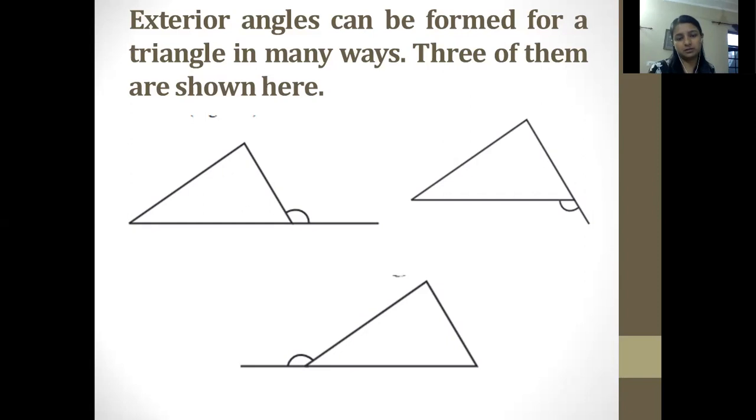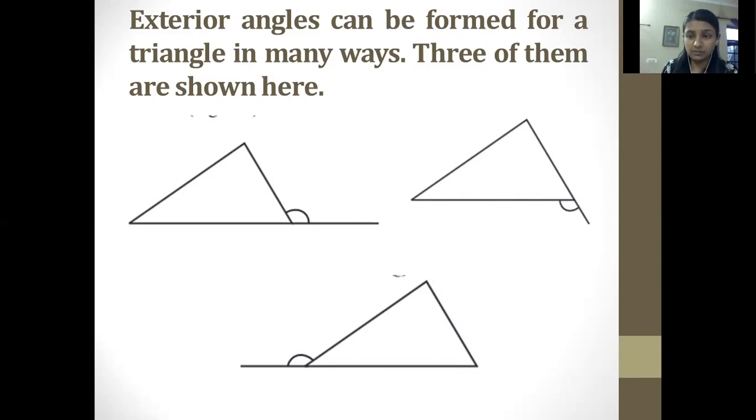But you can notice from the other images also, they have drawn a triangle. They have shifted the vertex, the way ABC is there. They have extended AC, the other side which we haven't used. You can also extend that, but you have to make sure that the angle is outside of that triangle.